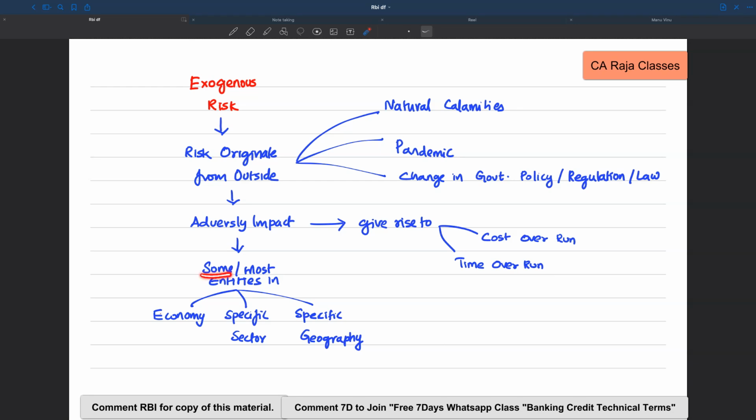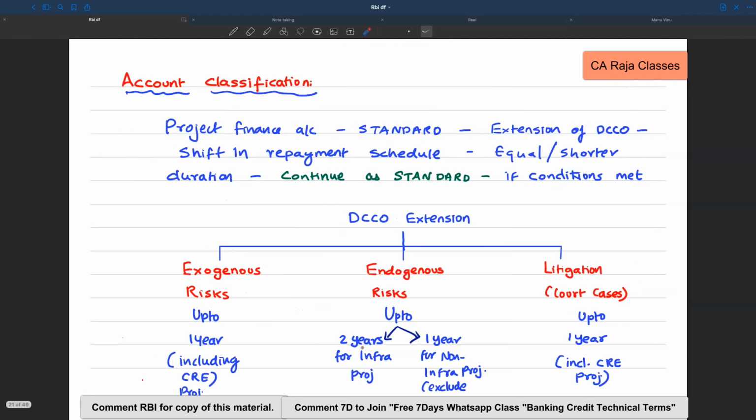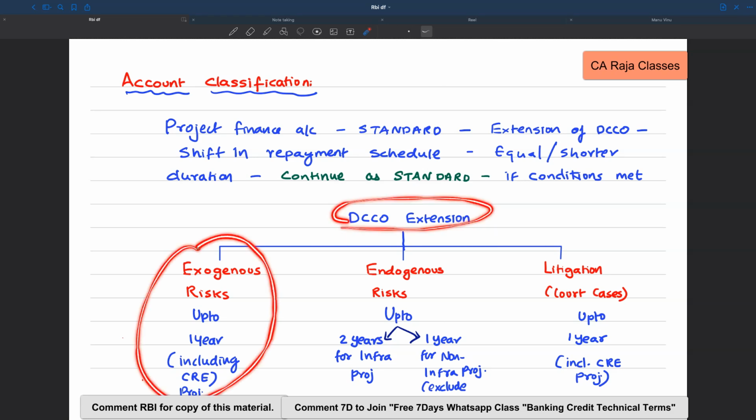Maybe some entities or most entities in the economy or specific sector or specific geography. That is exogenous risk. And what we have understood, if the DCCO extension is arising on account of exogenous risk, then what is the time period? It is up to 1 year.